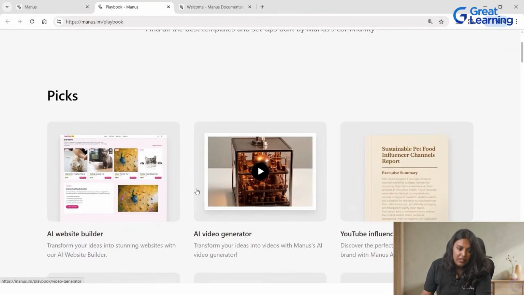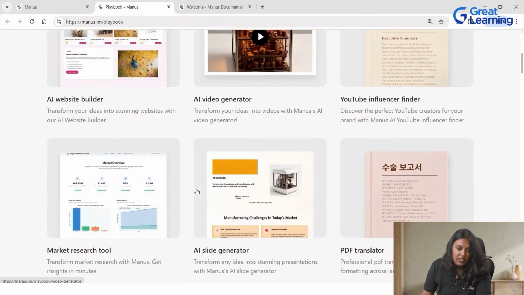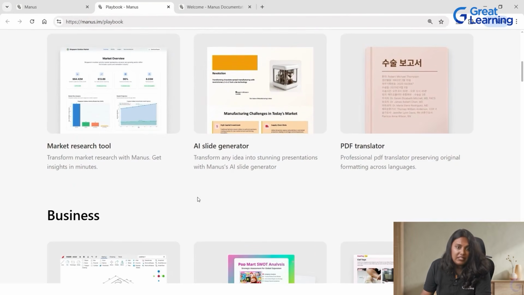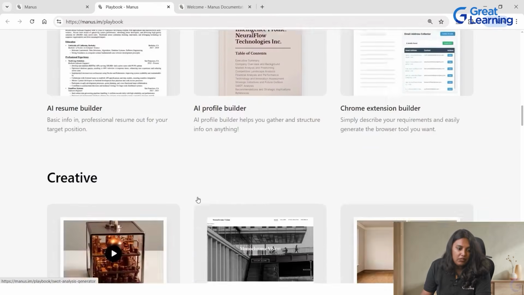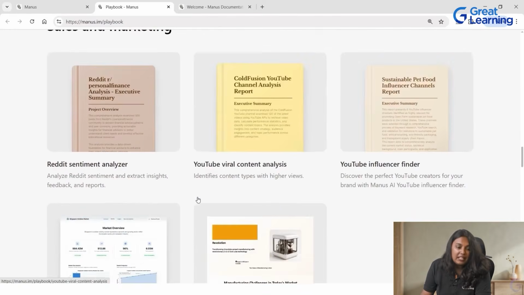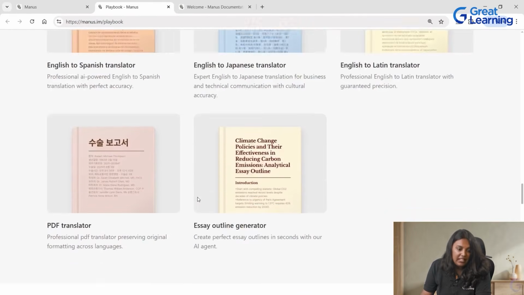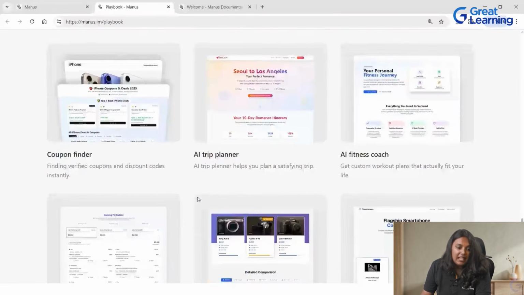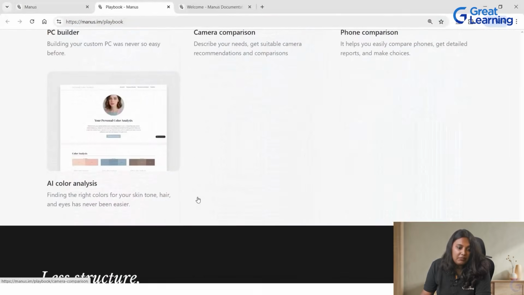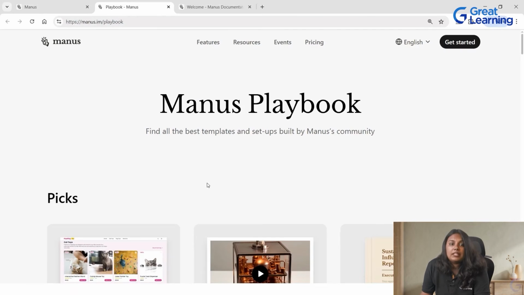Let me show you some popular template categories. So we can see templates for a website builder, a video generator, and if you scroll down, you can see templates for business, for creative, sales and marketing, education, fun, and life. There are many categories available and lots of pre-made templates. Here's the key. Don't just use templates as they are. Customize them for your specific needs.